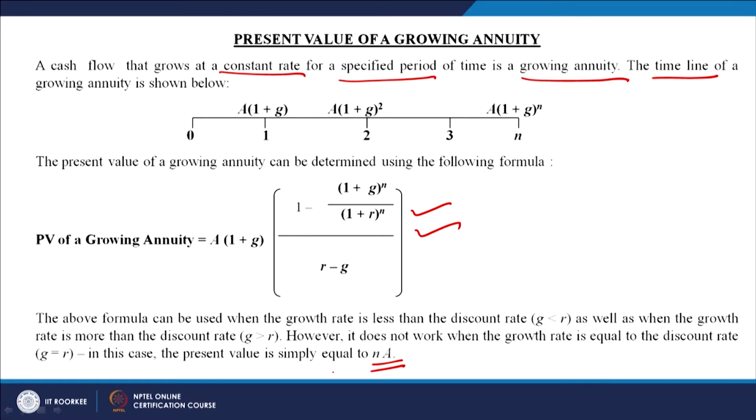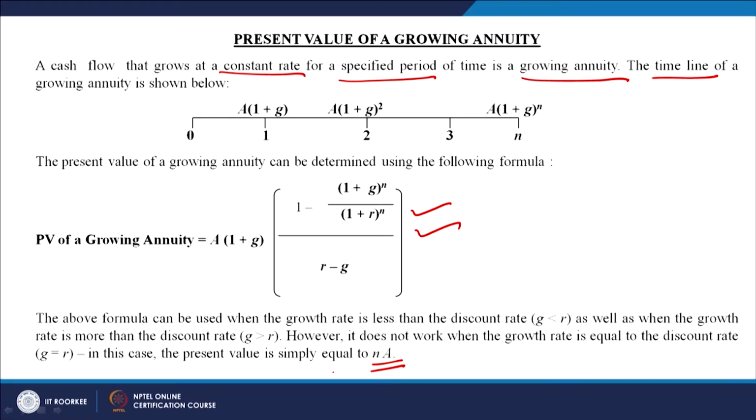The value of that 1 lakh rupees coming to us after 2 years will be equal to 1 lakh rupees of today, because the reduction in the value is being made good by the growth rate. So, if R is equal to G or G is equal to R, then the present value of the growing annuity will be simply the sum of the annuities.